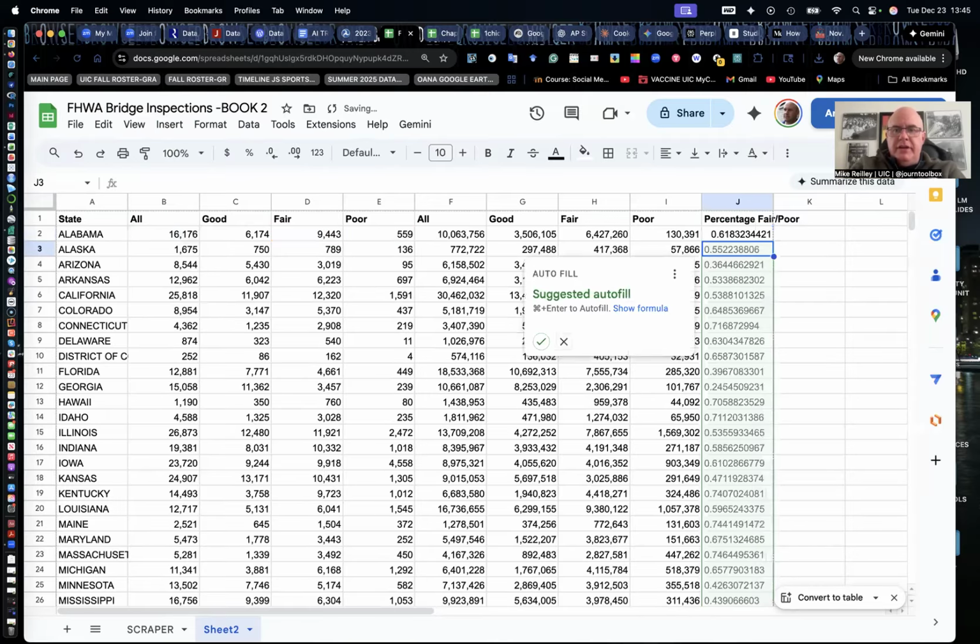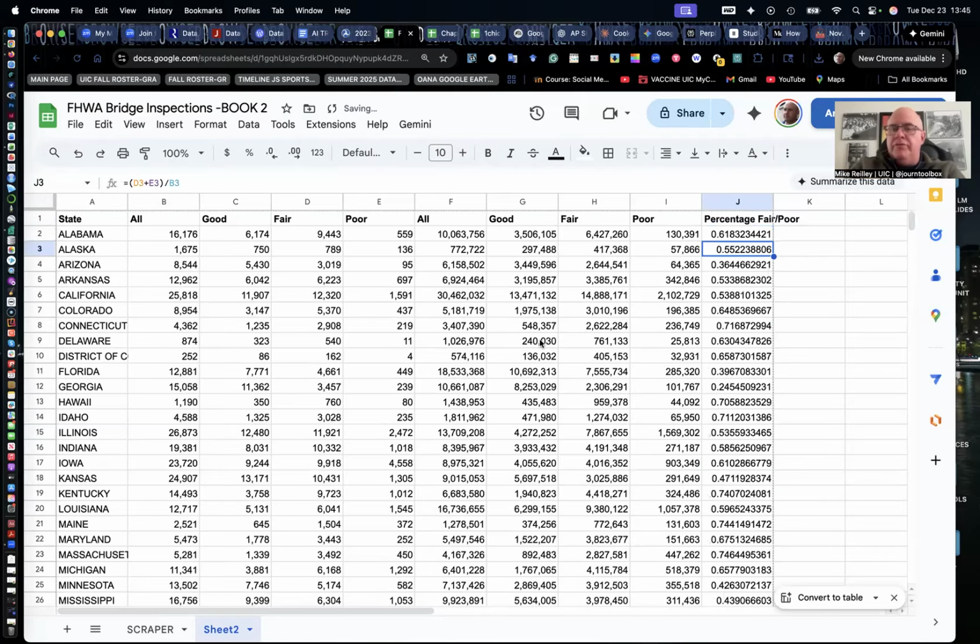And you're going to get a result here. Now mine has a suggested autofill button here. So I'm just going to hit autofill. And it does this in decimal points, but we'll convert it in a minute. If you don't get the suggested autofill, just double click on this little blue button down here and it will calculate everything for each column. So you don't have to redo this formula for all 55 rows. You just do it for one for Alabama and then it converts all the other rows using the numbers in the corresponding row, which is quite nice.